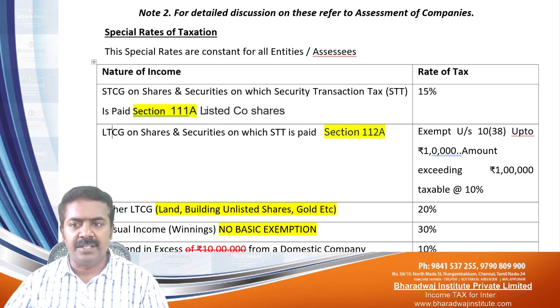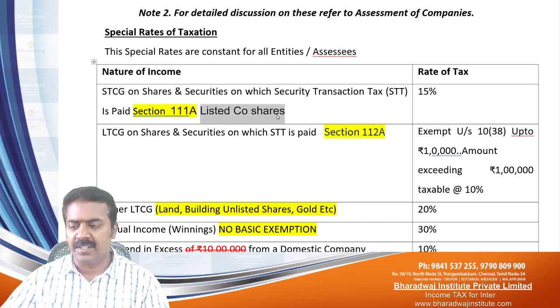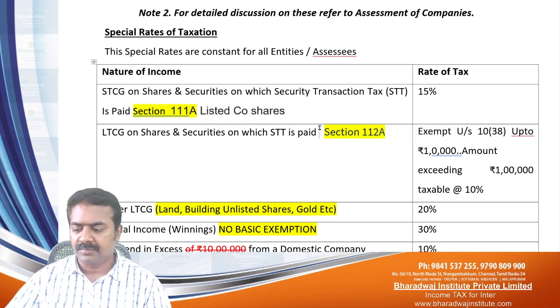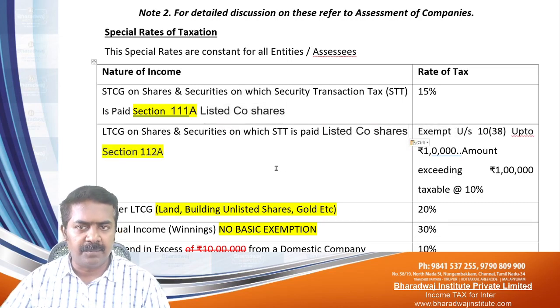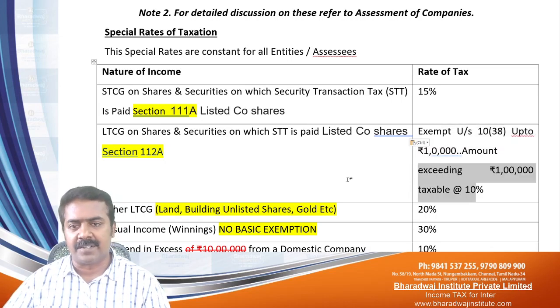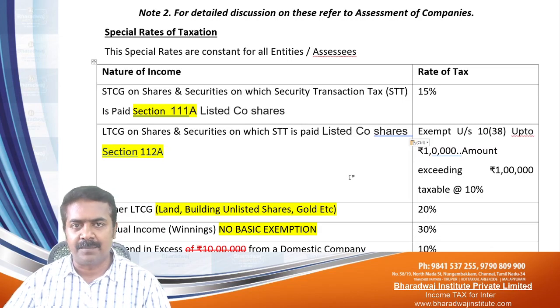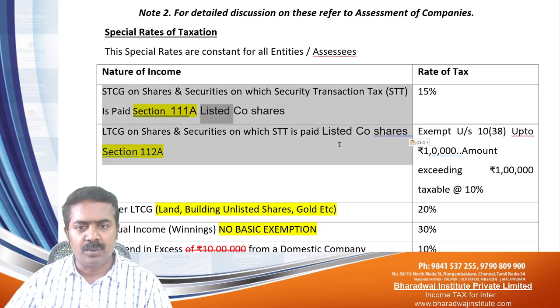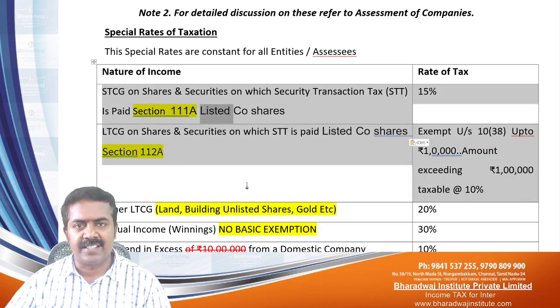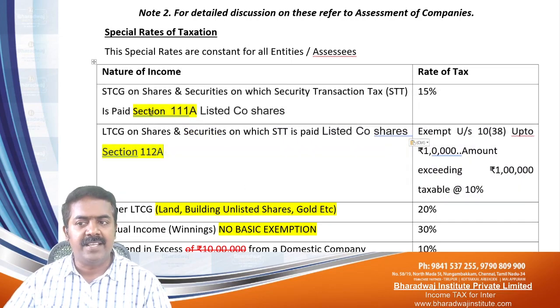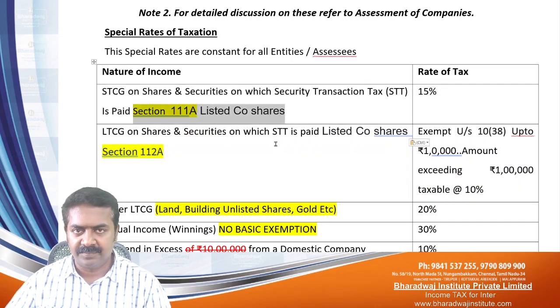Same, listed company shares, if it is a long-term capital gain, section 112A is covered. Up to 1 lakh exempted, more than 1 lakh taxable at 10%. Up to 1 lakh exempted, balance taxable at 10%. Please note these two, most important from the examination point of view. And please add this information in the material.